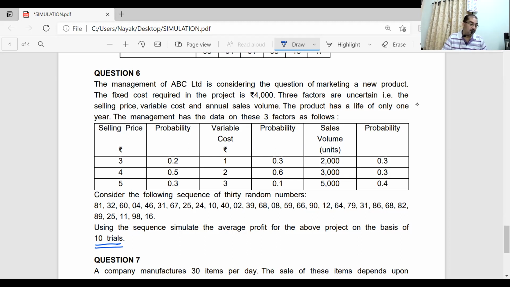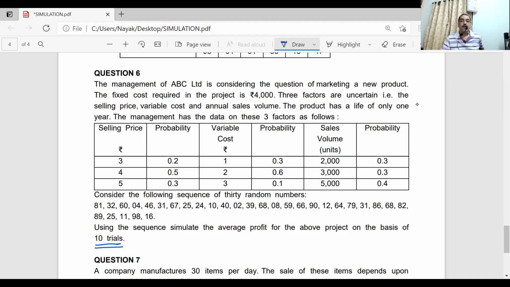Any difficulty here? Anybody who has not understood anything? Everything is clear now. Let us prepare the first table. You'll have to prepare a table for selling price, with selling price, probability, cumulative probability, range.